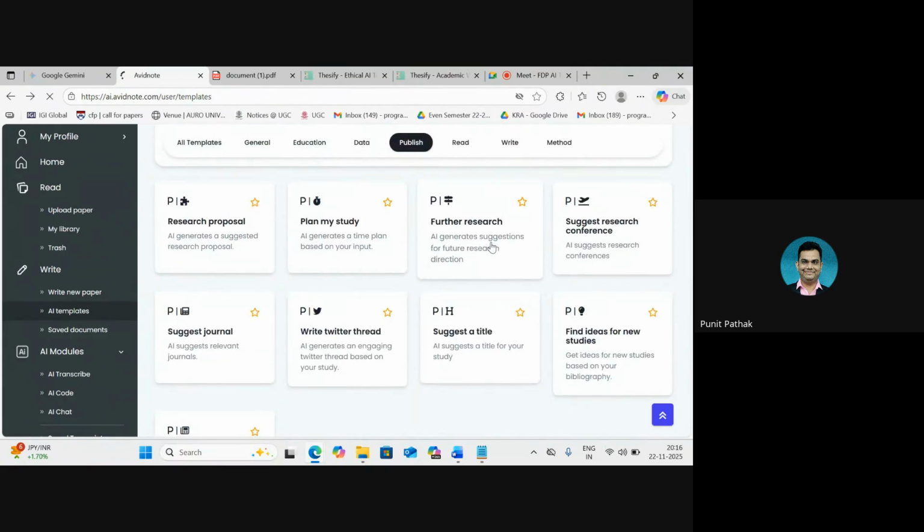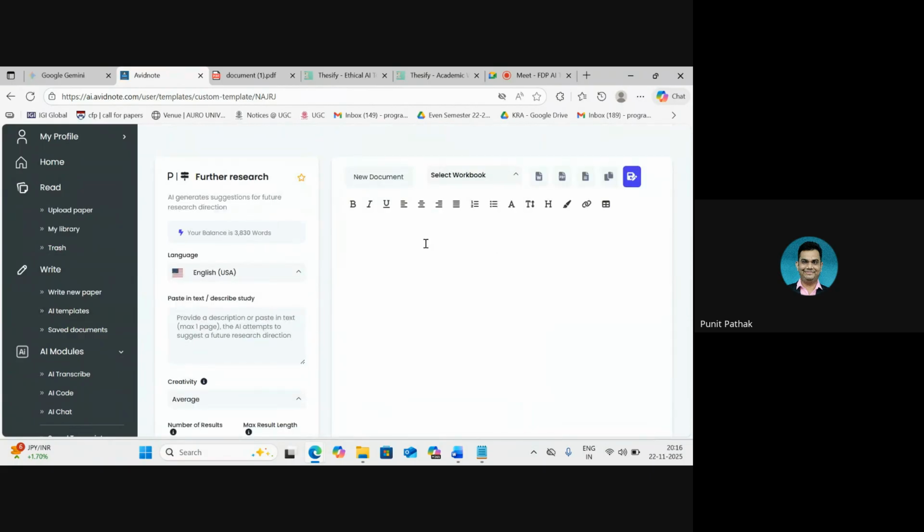Let's look at this one. Now, each time, whenever we select an output, the description part of the input box changes. So, for example, for the research proposal, it just asked for a topic. Here, it is asking us to put in a specific amount of information, which allows us to give the platform enough information so that it can suggest future directions for research.